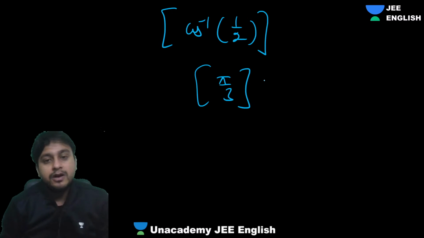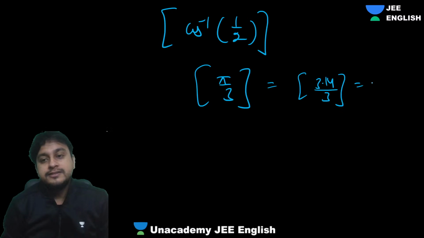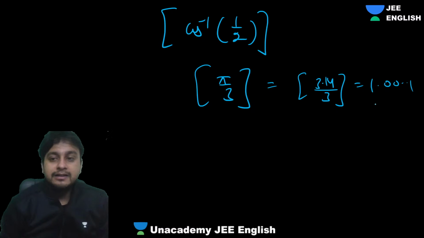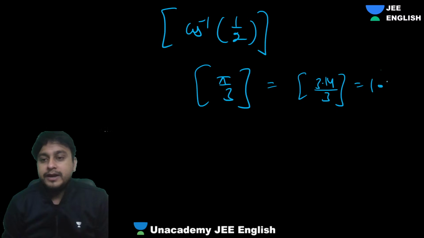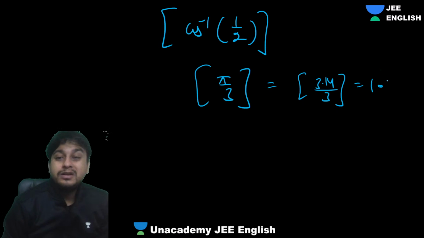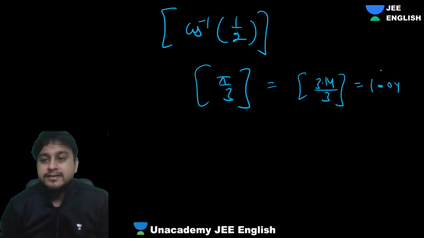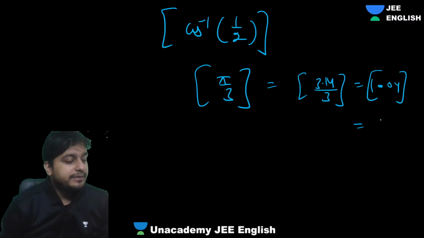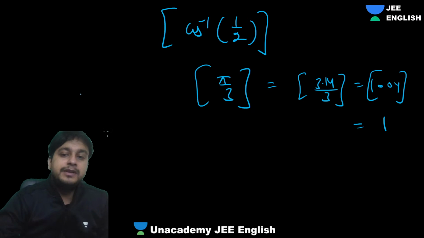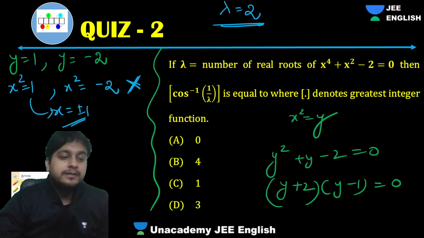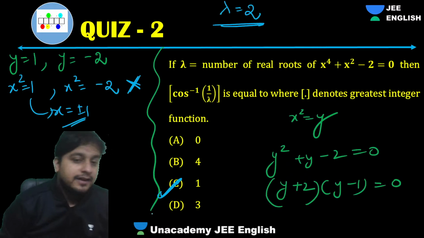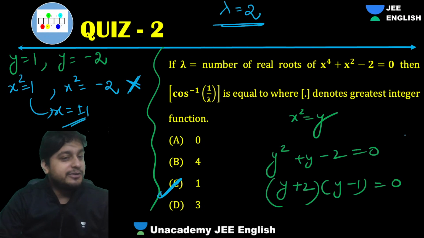The question is what, guys? The greatest integer of pi by 3, which is 3.14 divided by 3, is coming as 1 point something. And that will be the greatest integer of 1 point something. I don't know exactly what, whatever it is, you can have here 1.4 or maybe 1.04 like that. So what will be the greatest integer, everyone? Can I say it will be 1 only? Simple. The greatest integer is 1, that is the answer. Easy peasy. Okay, guys. So this was also a very basic question.